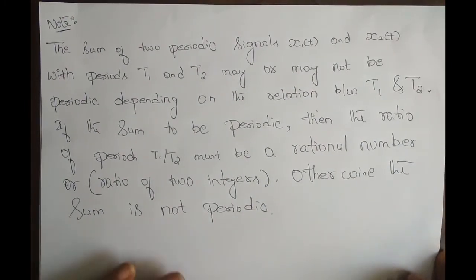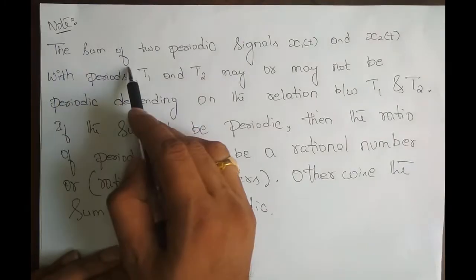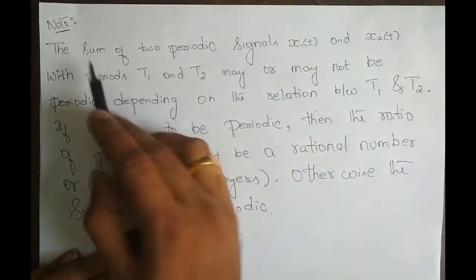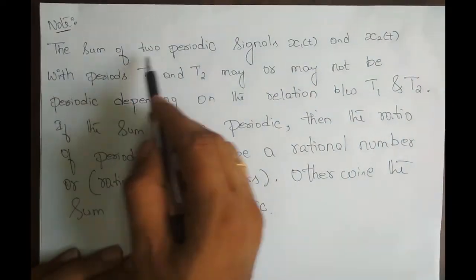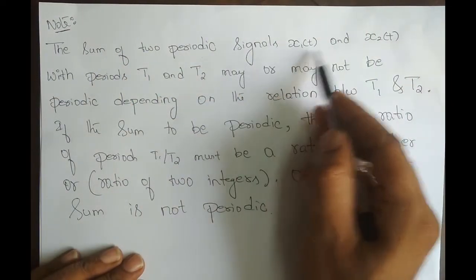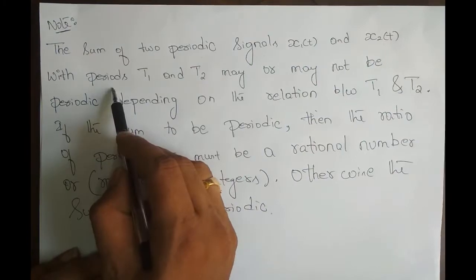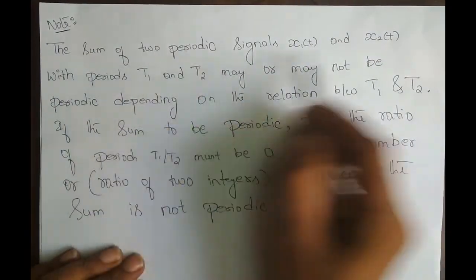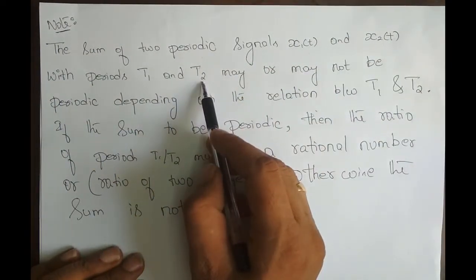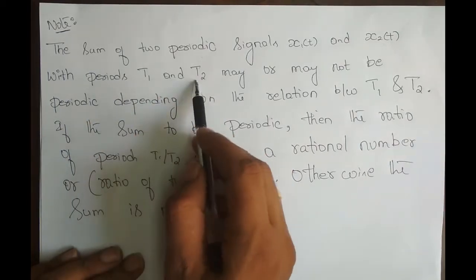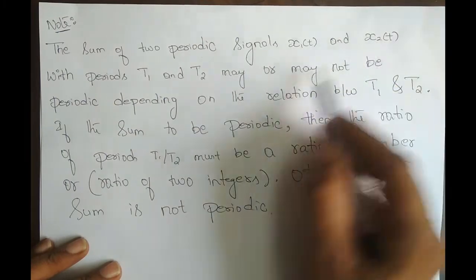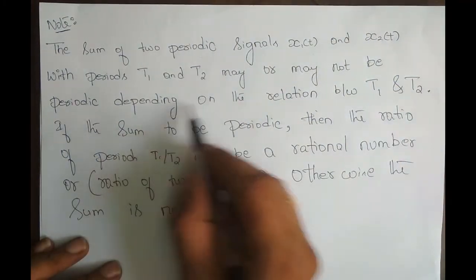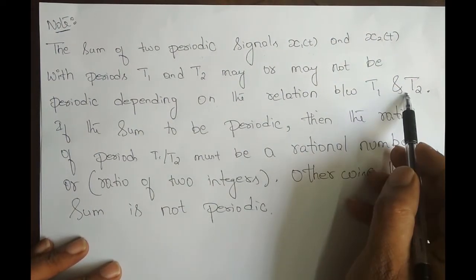So what does this note say? The sum of two or more, but just to convince you, I'm taking two signals. The sum of two periodic signals x1(t) with fundamental period T1 and x2(t) with fundamental period T2 may or may not be periodic, depending upon the relationship between T1 and T2.